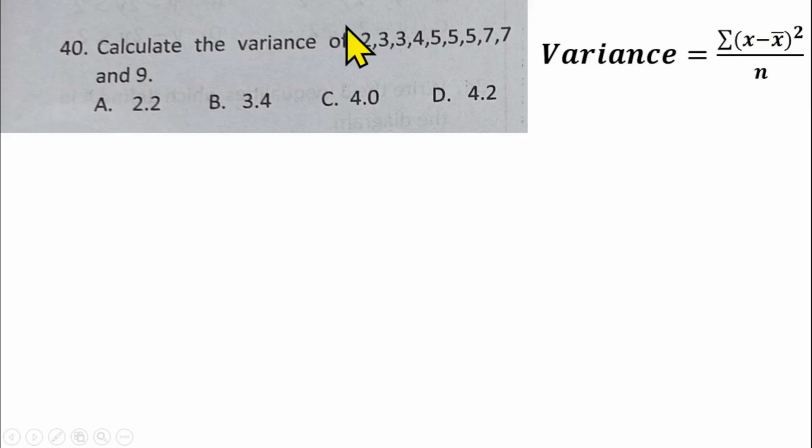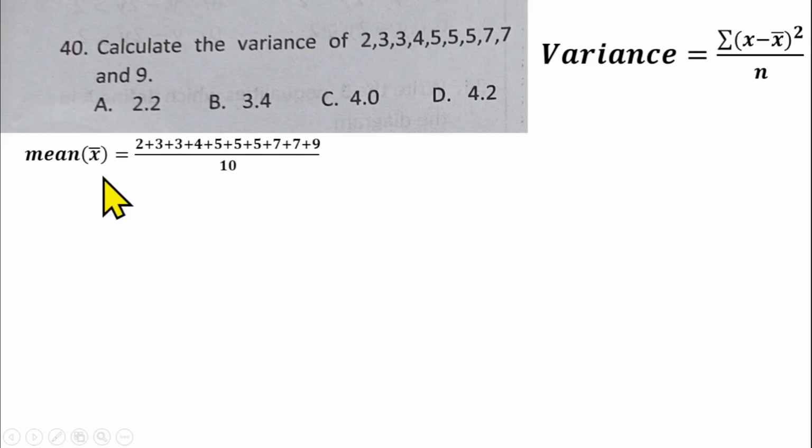So x is the data given to you, x bar is the mean, you need to find the mean of the data, and n is the number of data that we have here. So the first thing to do is to find the mean of those data, which is our x bar. Add those data together and divide by the number of data. If you add these data together, we have 50 over 10, that gives us 5.